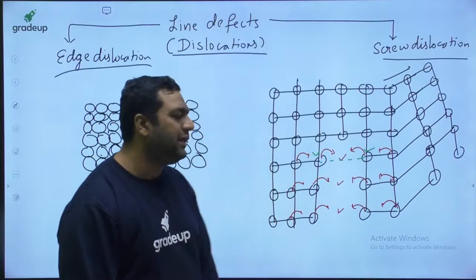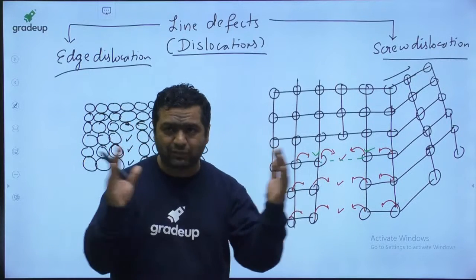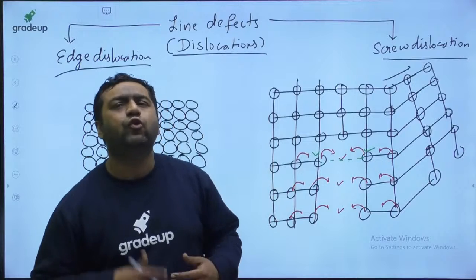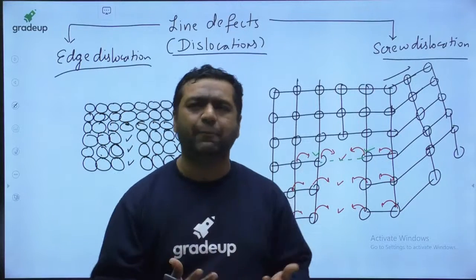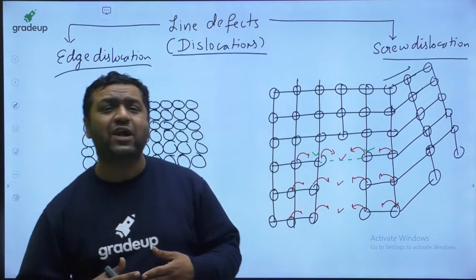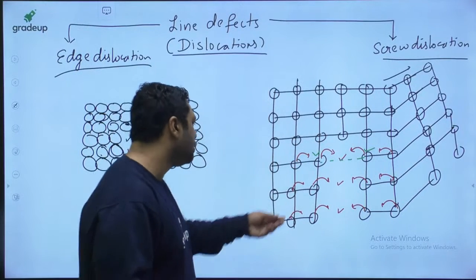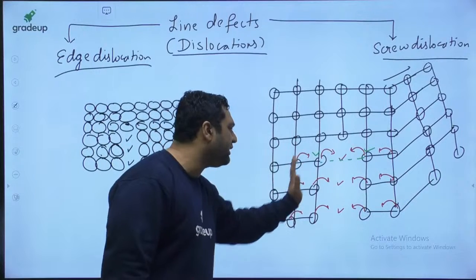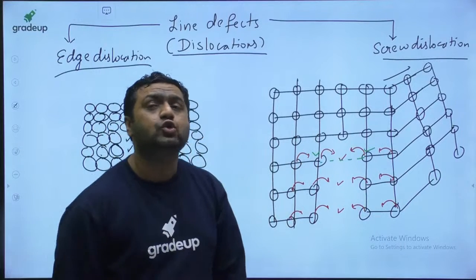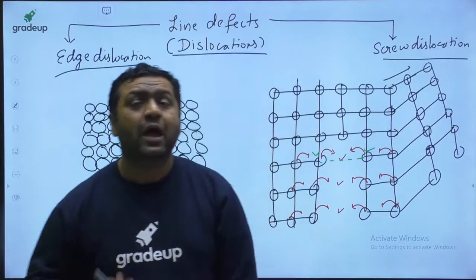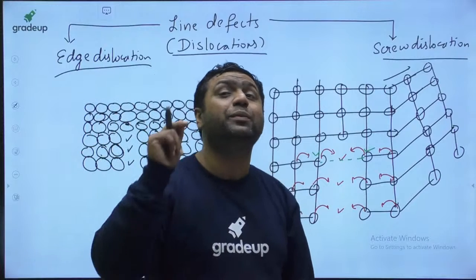So you can see, my dear, the group of atoms will start moving. The movement of a group of atoms is said to be slip. The group of atoms is said to be a dislocation. Why dislocation? Because this group of atoms is going to dislocate from its position. So it is said to be dislocation, and movement of dislocation is said to be slip.